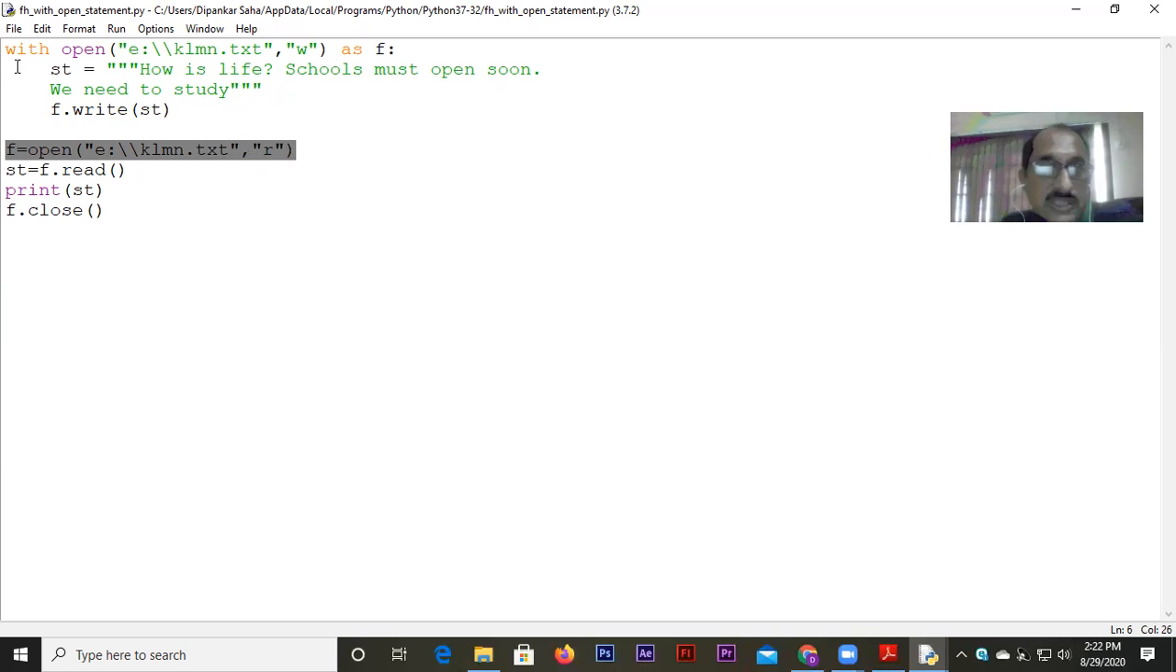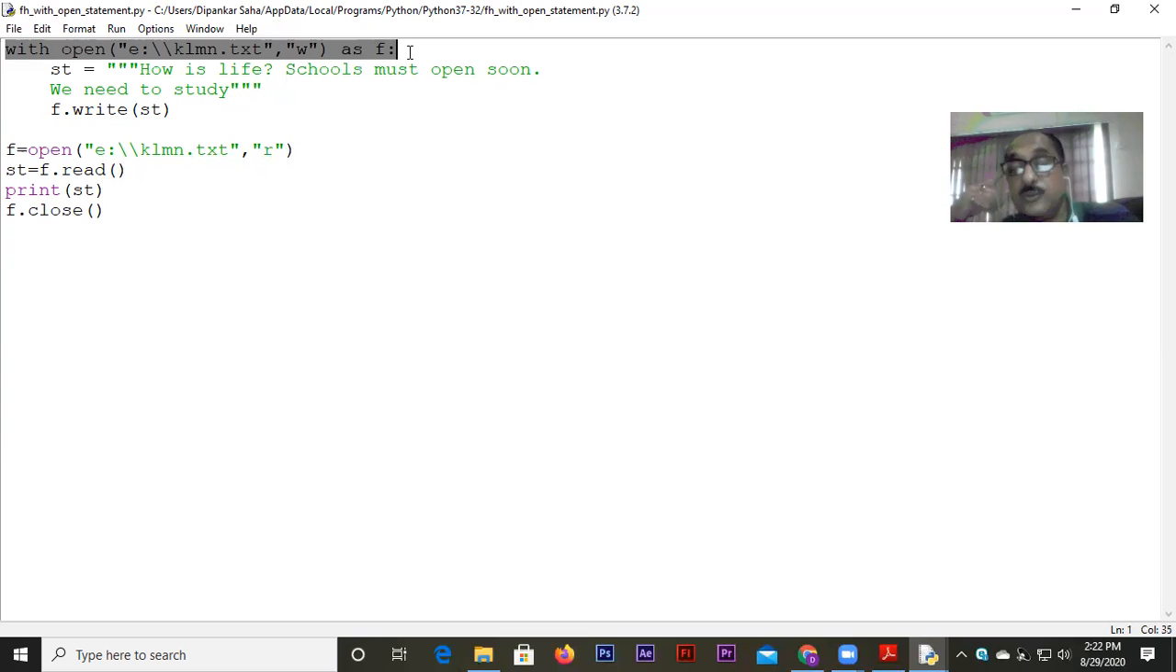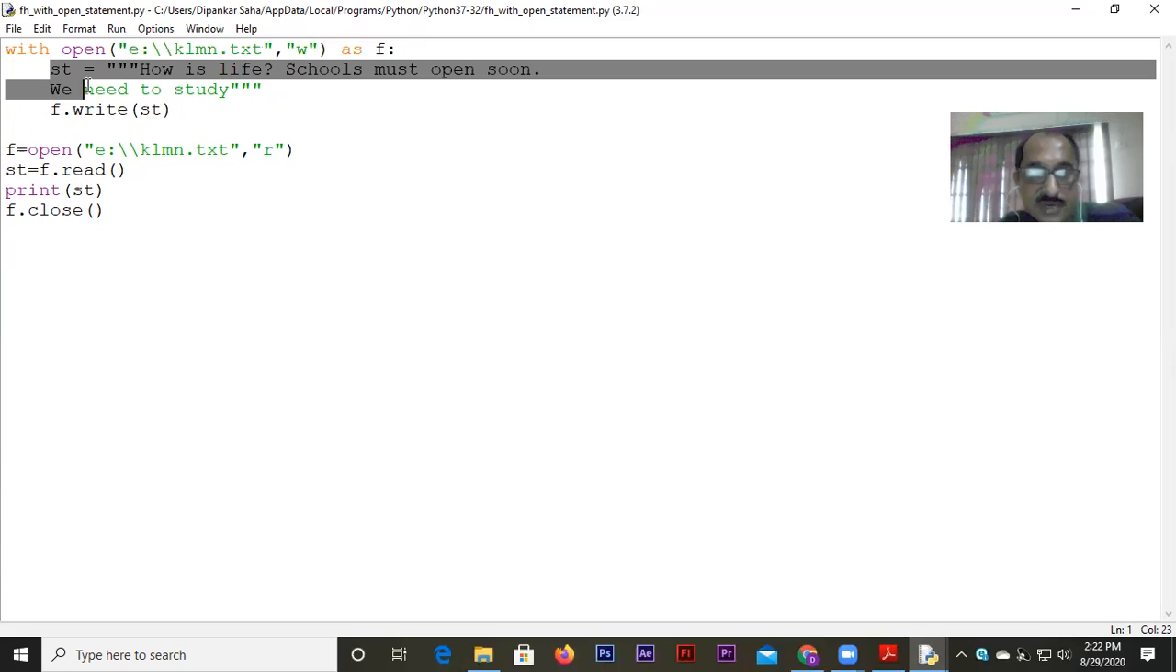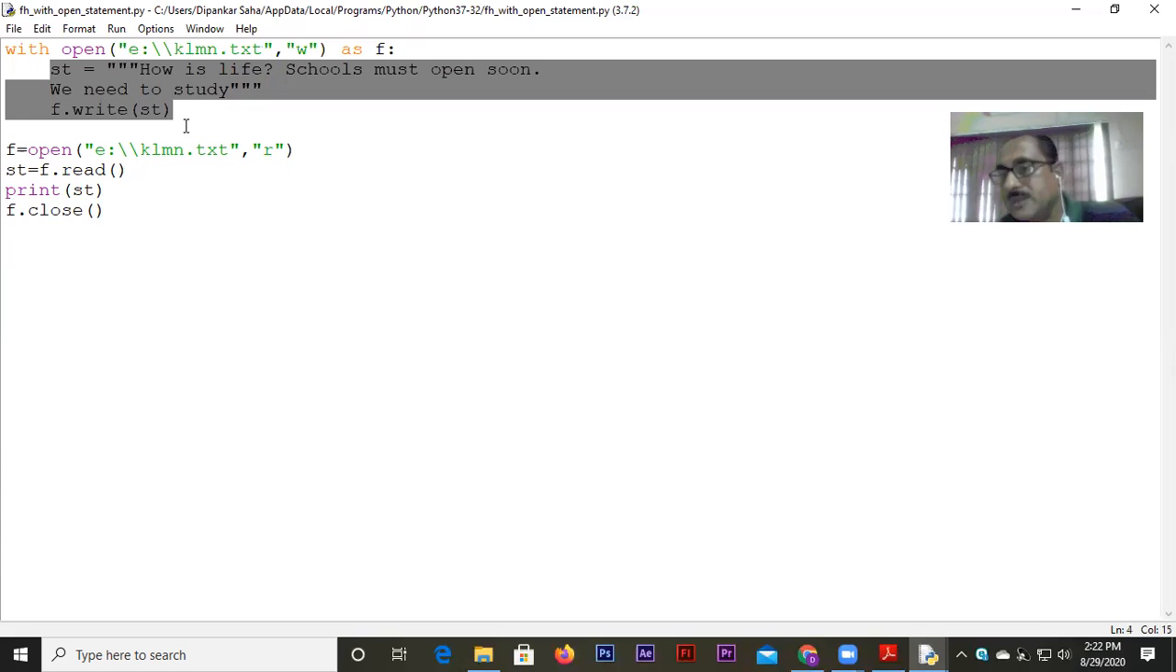But with the with open statement, what happens? If you establish a relation between your file object and the disk file by using the with open statement, then after all the lines under it are executed, the file automatically gets closed. So this advantage we have with the with open statement. Fine. That is what I just wanted to remind you.